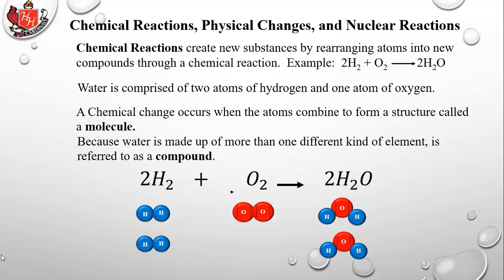So you notice that the number of oxygens on the left side of the arrow equals the number on the right side. The number of hydrogens on the left side of the arrow equals the same number of hydrogens on the right side.